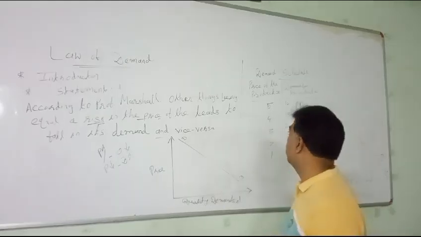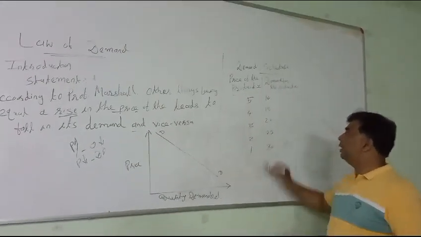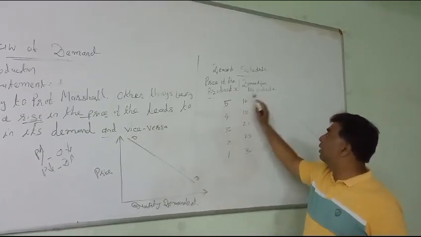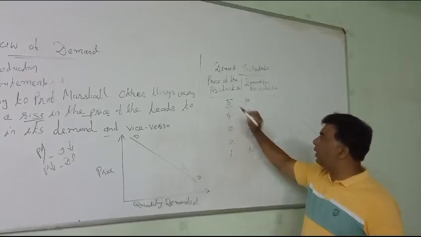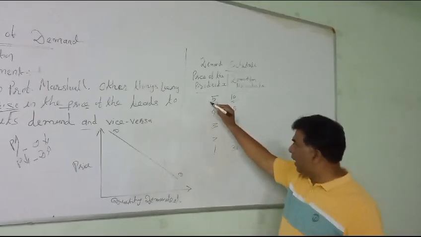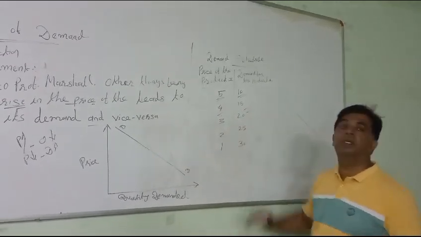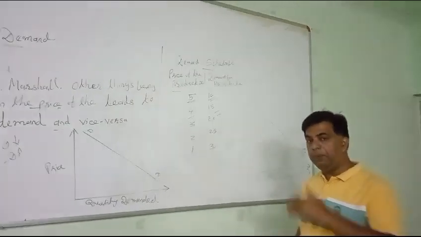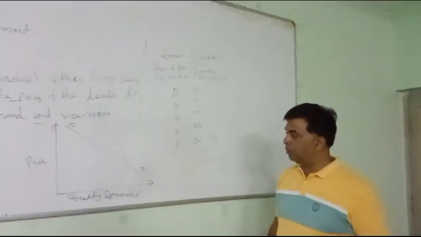Same thing we can explain with the help of market demand schedule and the graph or the diagram. As we observe from the demand schedule, here is the price of the product and here the demand for the product. When price of the product is 5 rupees per unit, 10 units are demanded. When price falls from 5 to 4, demand for the product rises from 10 to 50. It indicates inverse relationship.